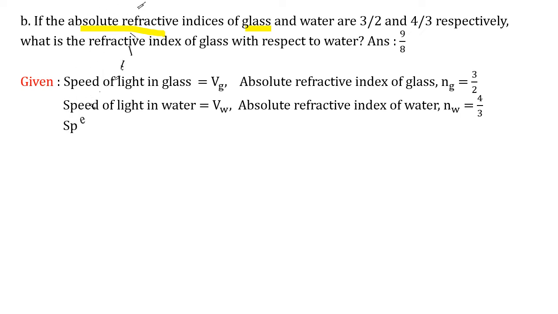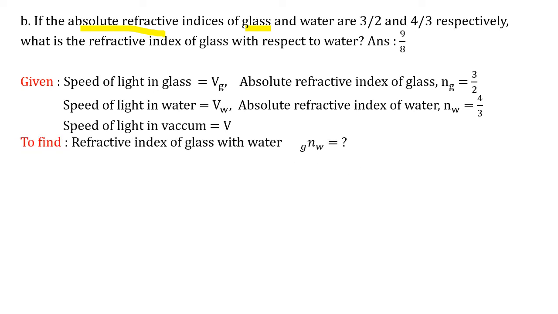What we have to find? Sorry, before that, one more thing which I told you, it's not given in the question. You can see nowhere is a vacuum mentioned, but as I told you, absolute refractive index means you have to remember the vacuum. So speed of light in vacuum we will assume as V, correct?